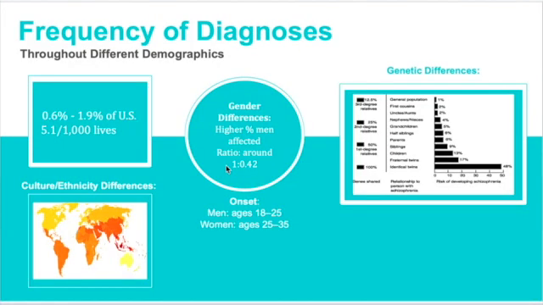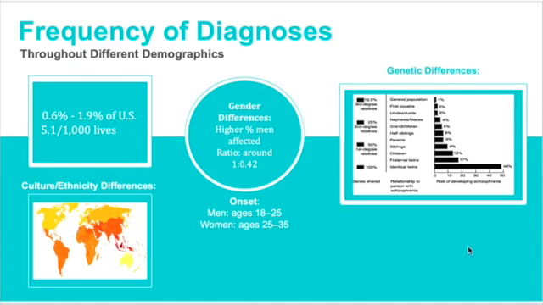Graphics can be seen here. For the U.S. population, a relatively small amount of people are diagnosed with schizophrenia, which is around 0.6% to around 1.9%, which is 5.1 out of 1,000 lives. From a worldwide perspective, schizophrenia diagnoses are prevalent in Southeast Asia and other regions such as Africa, as can be seen by the table, which has a brighter red color for areas with more diagnoses.